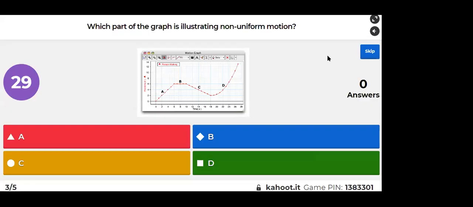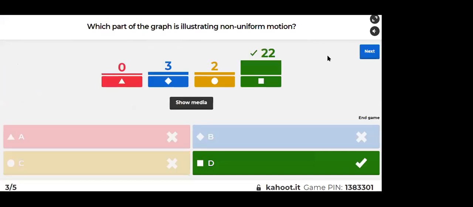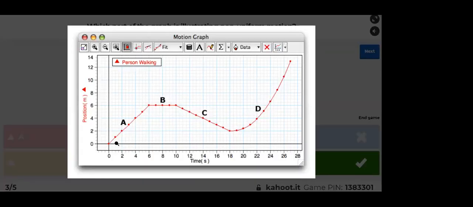Now tell me, which part of the graph is illustrating non-uniform motion? Which part? A, B, C, or D? Easy. Very good. It is D, right? See, it is D because A is a straight line with positive slope. Yes or no? A is a straight line with positive slope.